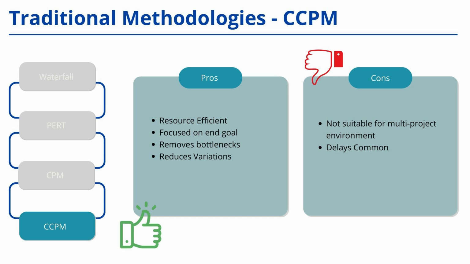Cons of this methodology. Not suitable for multi-project environments. Managing multiple projects using this method can be difficult. Possible delays. Since resources are considered a constraint, this can sometimes lead to delays in common tasks. Because of these challenges, critical chain project management is not widely used. Even in the PMP exam, there is a low chance of encountering questions about it. If questions do appear, they will likely be at a very high level.